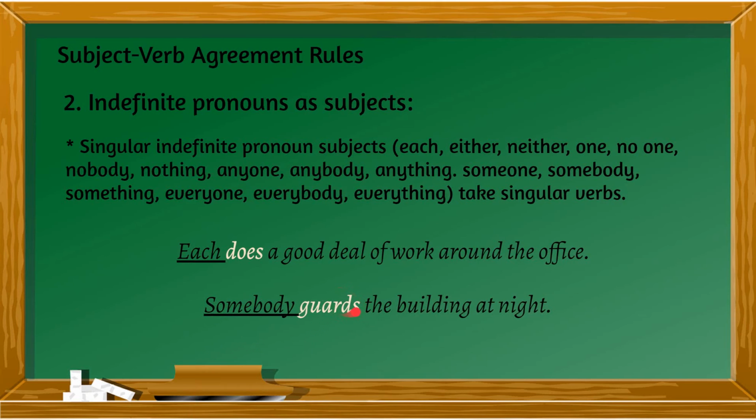Somebody guards the building at night. Somebody is singular. So guards, which is the verb, is singular as well. So remember, if it's in the present tense, you have to add s to make your verb singular, and then you have to remove s to make it plural, or maybe es, like in the verb do and does. But most verbs, you just simply add s.